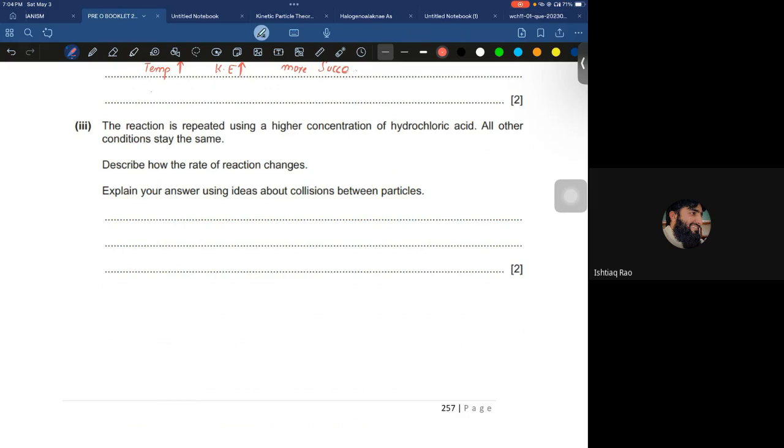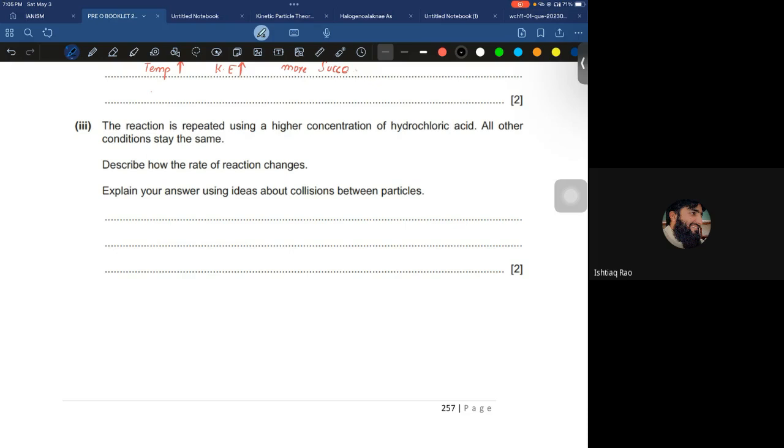Obviously there would be more collisions because the number of particles increases, and in the end I would say that the rate of reaction increases. So the summary is that concentration is also directly proportional to the rate of reaction.